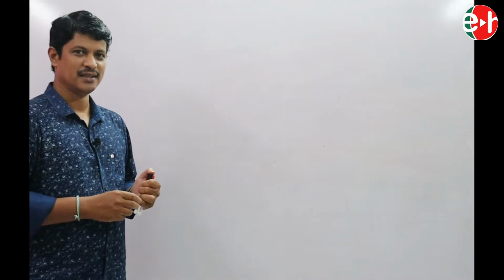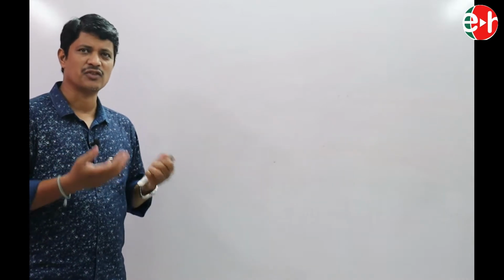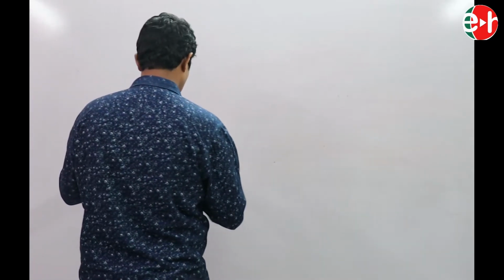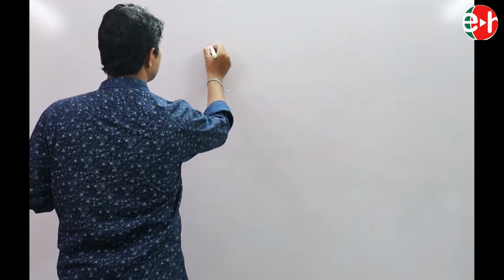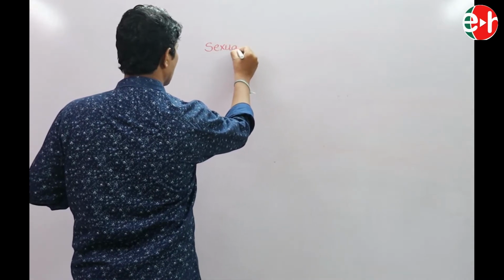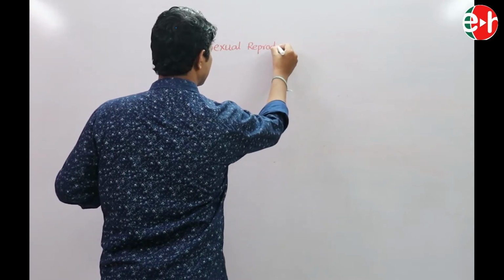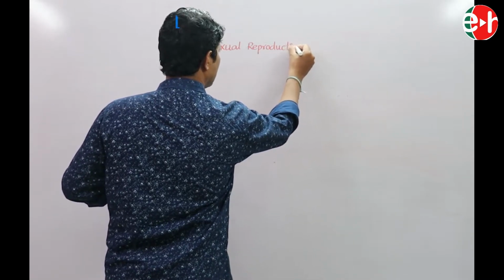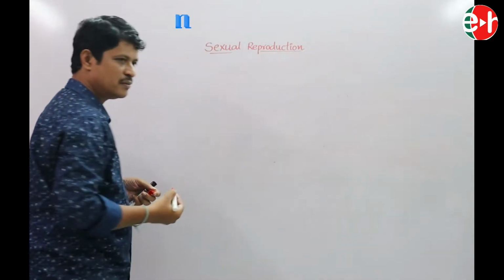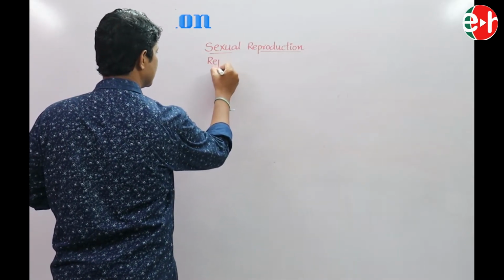Yesterday we discussed reproduction. What are the sexual modes of reproduction? What are the types of asexual reproduction? Now we are going to discuss sexual reproduction. In sexual reproduction, we are going to discuss reproductive organs.